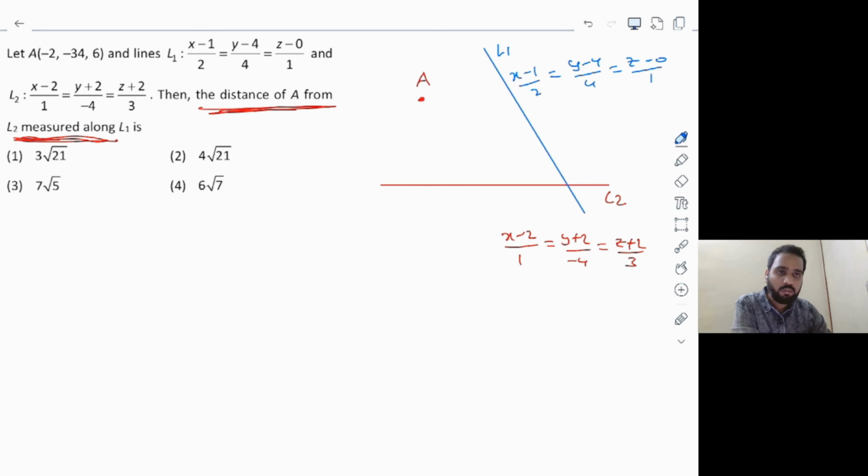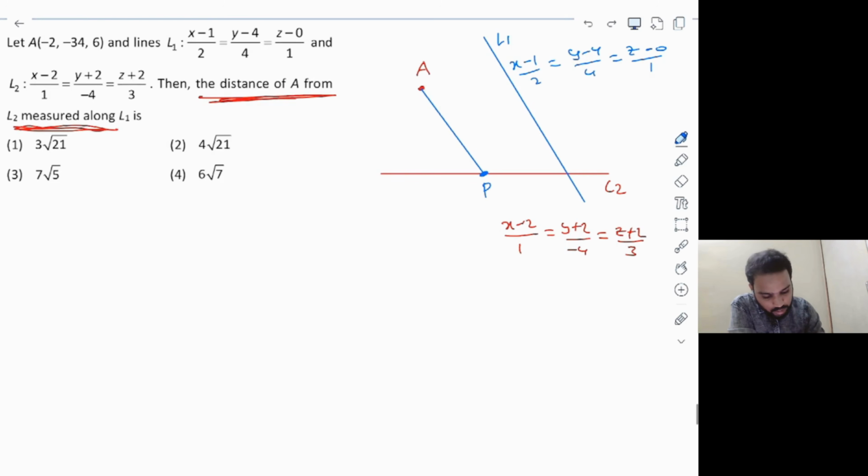So now you have to measure the distance of the point A from the line L2 along the line L1, which means you have to measure the distance from A to L2 parallel to the line L1. This is the meaning, right? If I draw a line parallel to L1 and that line meets the line L2 at point P, you need to find the distance AP here. That's the meaning of the question. For that, some simple observations are to be made, because point A is already given to you: minus 2 comma minus 34 comma 6 here.